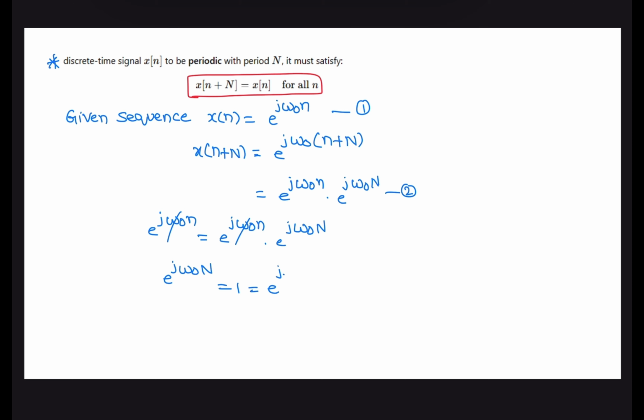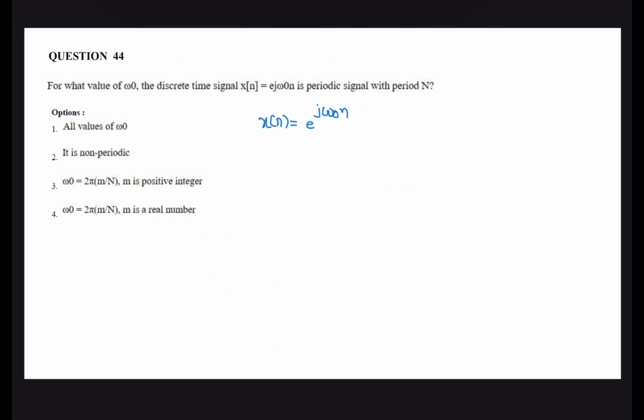N is an even number. It can be written as e power j 2 pi k, where k is any integer. Now omega naught N is equal to 2 pi k. The value of omega naught is 2 pi by N into k, where k is any integer. So omega naught is 2 pi m by N, where m is a positive integer.